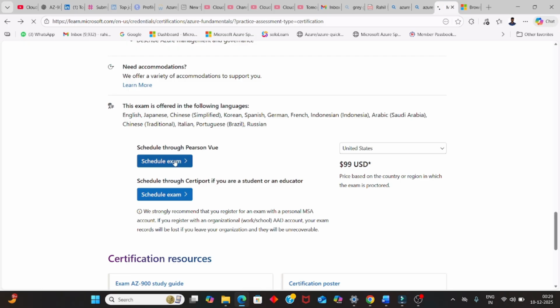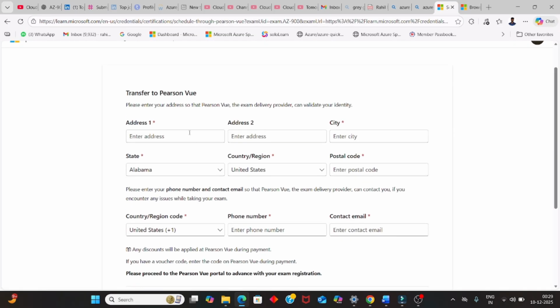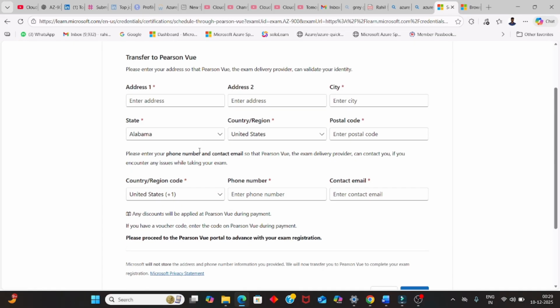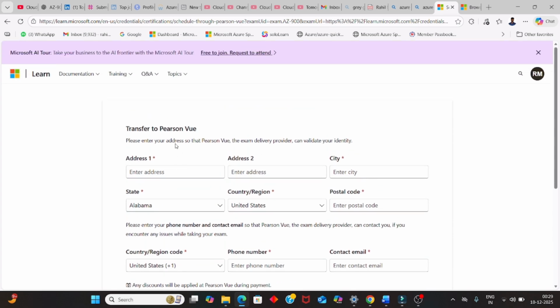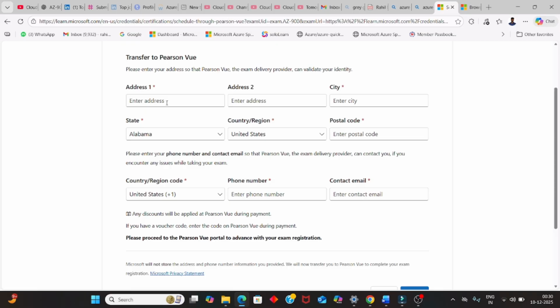Let's move forward with the exam scheduling. Let's go with Pearson VUE and click on Schedule exam. Once you click here, they're asking for your address, just for record purposes. It is a new process they have added. Previously, this page was not needed when scheduling a certification, but these days they're asking for this information. So you can fill out your address, city, state, country, postal code, and of course your number as well.